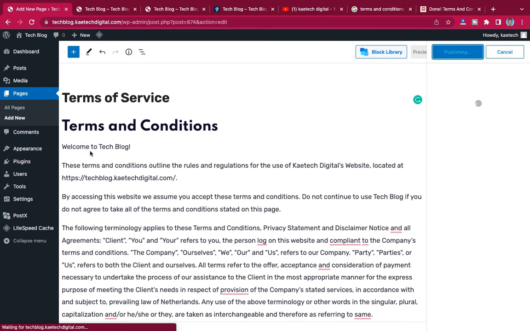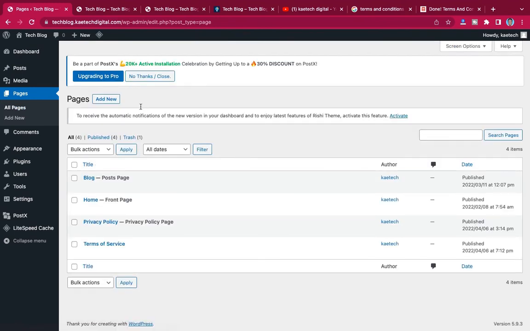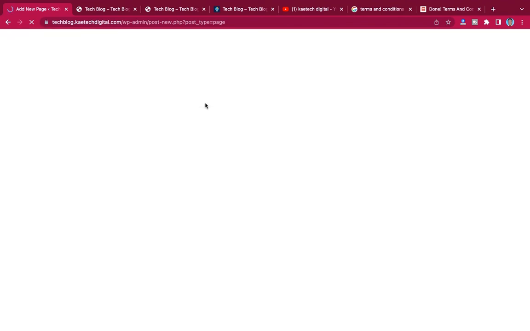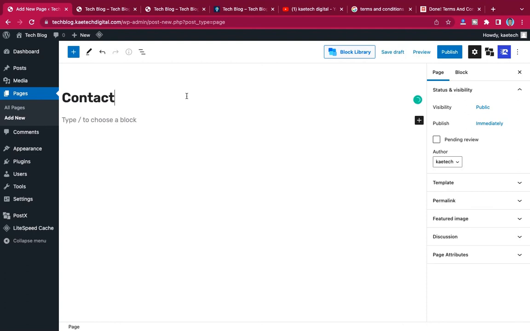Quick, we are going. Now the next page that we're going to create is the contact page. So what we're going to do is click on contact, contact us, and then click on publish.